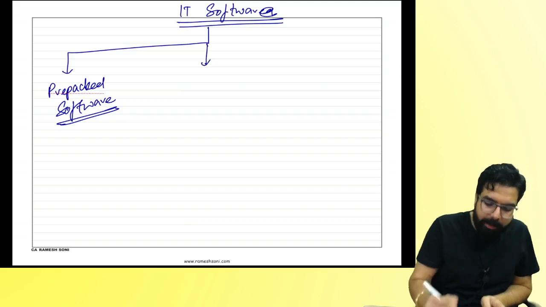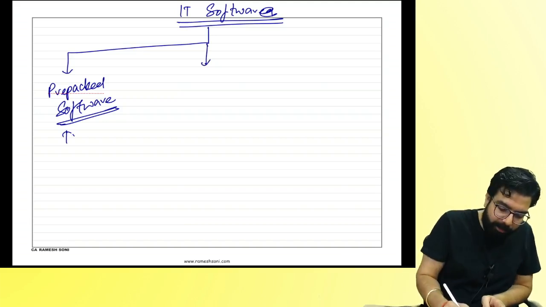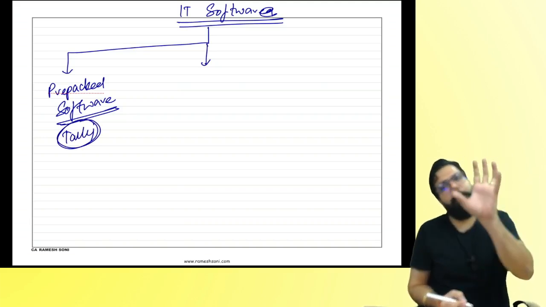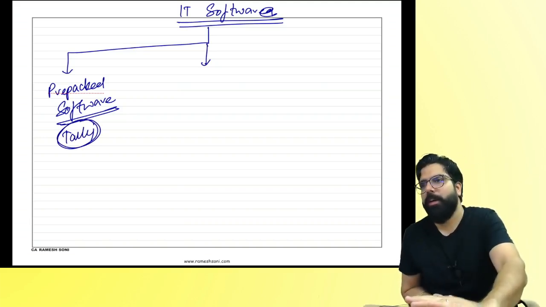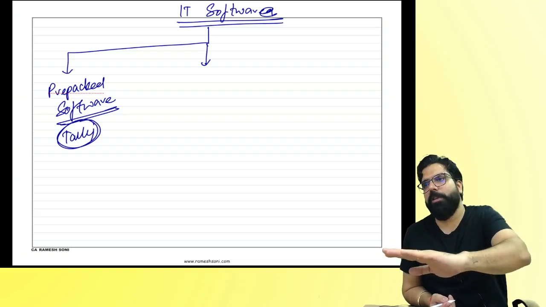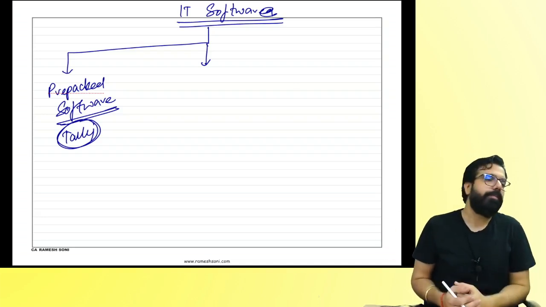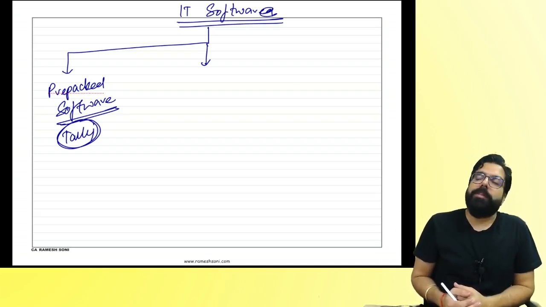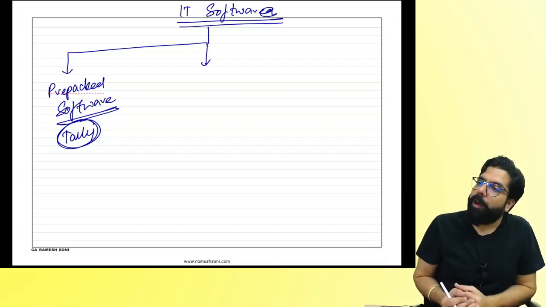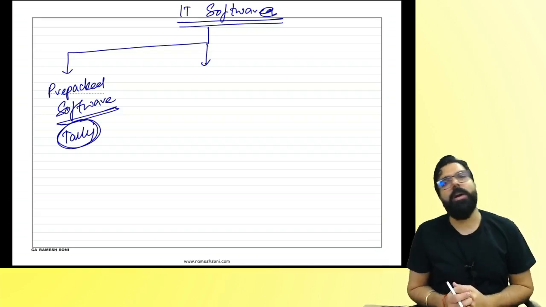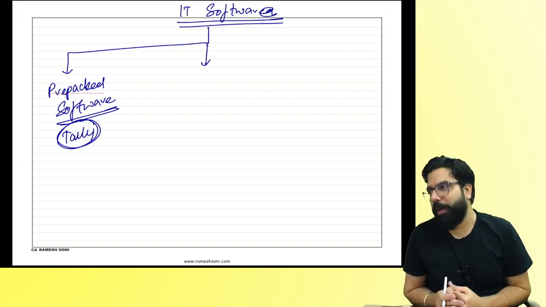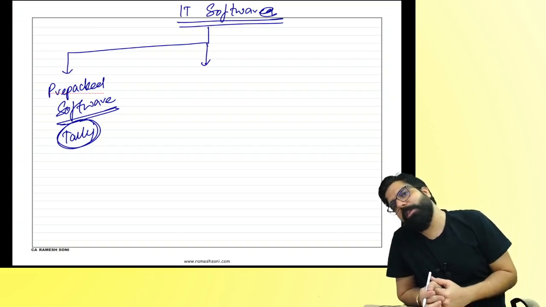I'll give you the example of Tally. Tally earlier used to come in a CD, which was pre-packed software. You put the CD in your system, install the software, done. Second can be, I called Oracle, the Oracle company, you know, everyone. And I told them, can you customize one GST software for my company? Do people get software customized also?